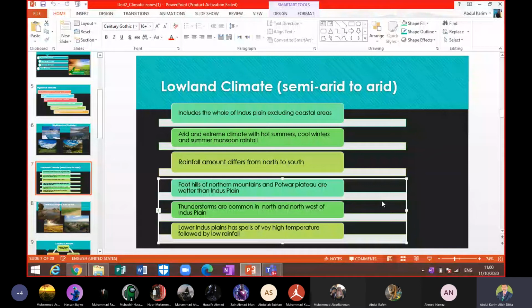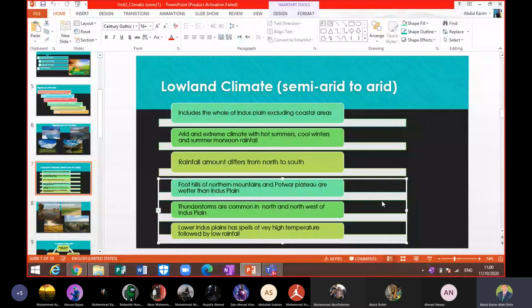Thunderstorms are common in north and northwest of Indus Plain. Yes, beta. Thunderstorm, you know that whenever we have convectional type of rainfall, then we have thunderstorm, beta. Thunderstorm and lightning both are common in that, beta. And where we have these kind of thunderstorms, either the north part of Indus Plain or maybe northwest part of Indus Plain.